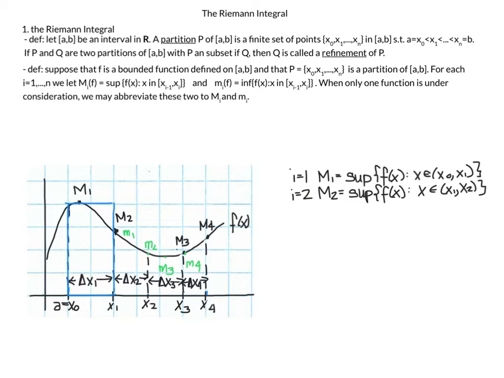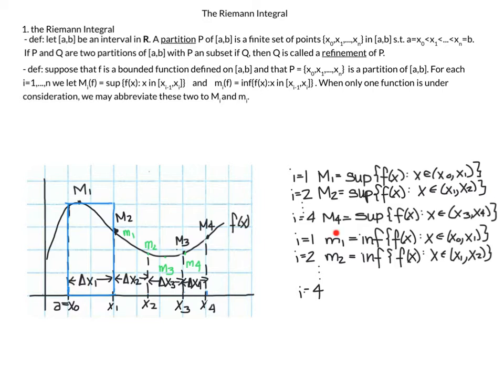Continuing, for i equals 2, then M2 is going to be equal to sup of f of x, where x is between x(2-1), which is x1, up to x2. So between x1 and x2, I want to look for the least upper bound, or the max, essentially, of f of x. And that actually is this point right here. So this is M2. For the next interval, I'm looking for the least upper bound, which is right here. This is M3. And for the last final interval, I have M4.